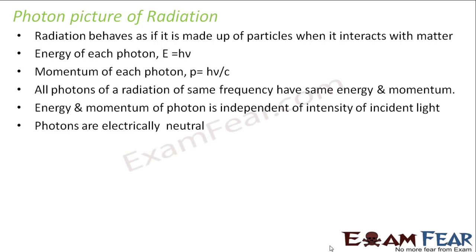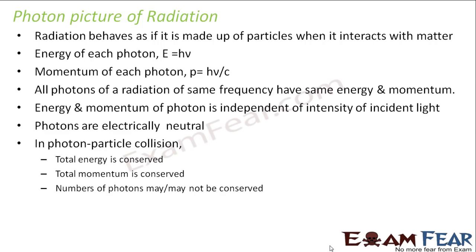Photons are electrically neutral, neither positively charged nor negatively charged. In photon particle collision, total energy is conserved, total momentum is conserved, number of photons may or may not be conserved. That means when a photon hits an electron or any other particle, total energy will remain conserved, because energy conservation is true everywhere.